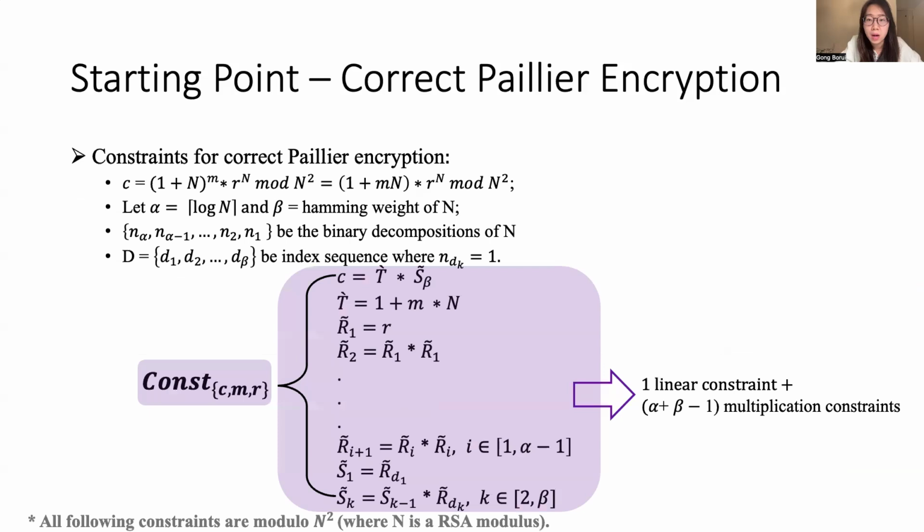So to sum them up, we can use this many linear and multiplication constraints to represent one correct Paillier encryption corresponding to ciphertext C, message M using randomness R. And we denote all these constraints using this notation here.